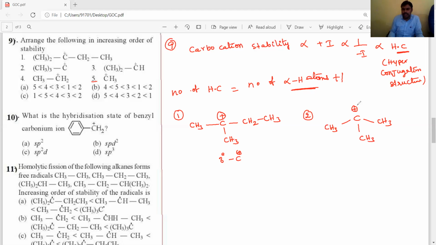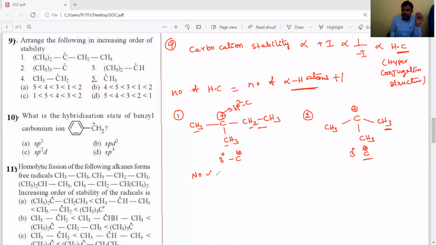The carbocation carbon is sp2 and the adjacent carbons are sp3. Both are tertiary carbocations, so which is more stable? We get confused because one has ethyl and the other has methyl, so you have to compare hyperconjugation structures.